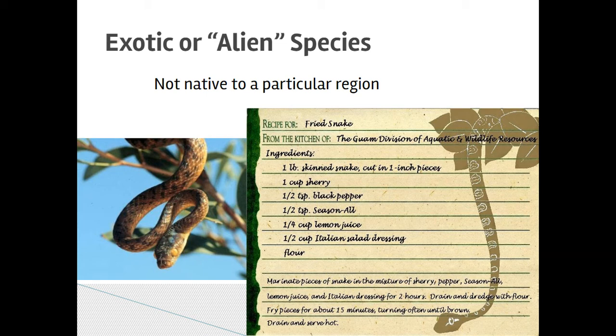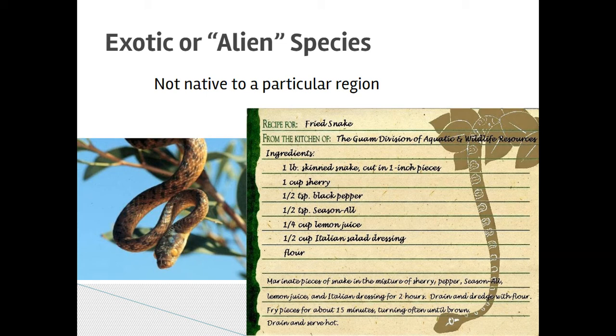So you can see on this slide that there's actually a recipe for fried snake. Guam has an invasive species problem with alien brown snakes. And it literally has gotten so bad on the island that the government, the Division of Agriculture, that you can see from the kitchen section, literally have created cookbooks of recipes trying to get people to kill and eat these snakes because there's thousands of them per square mile.